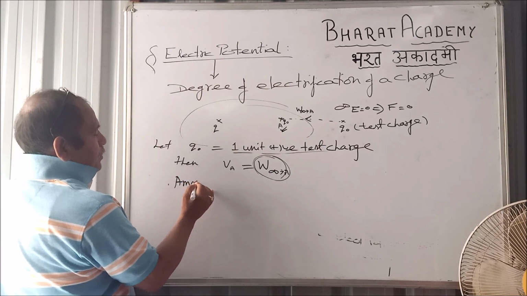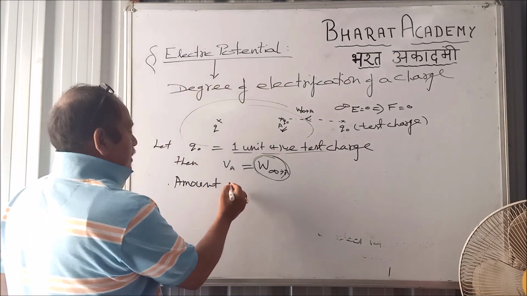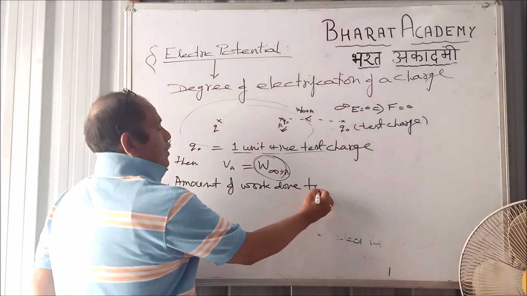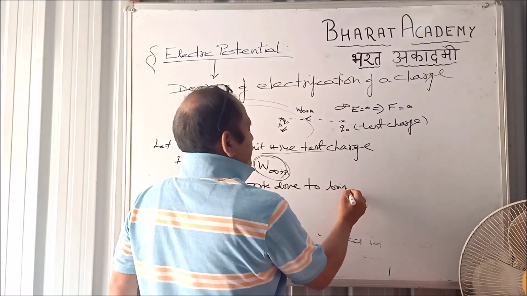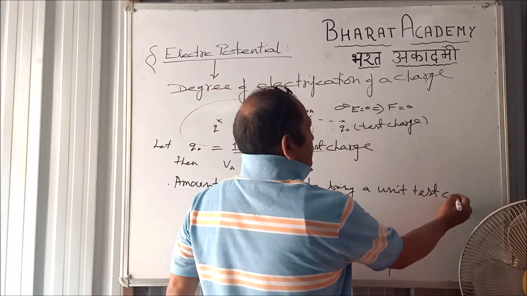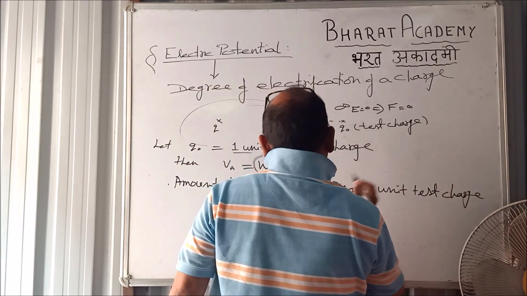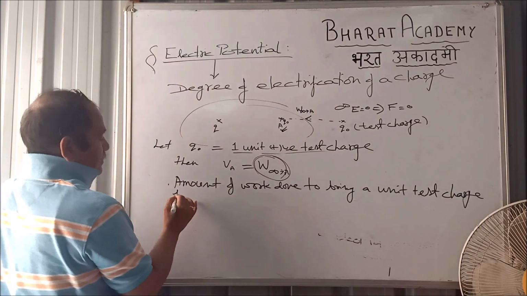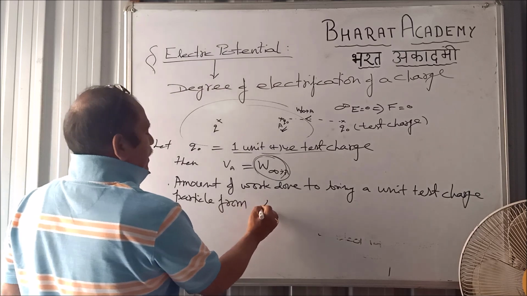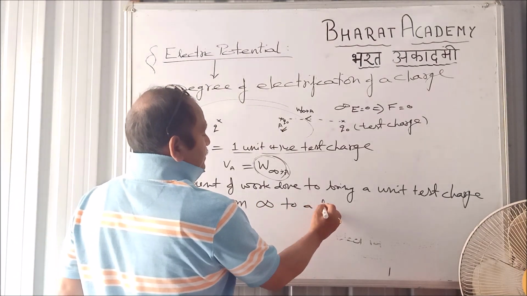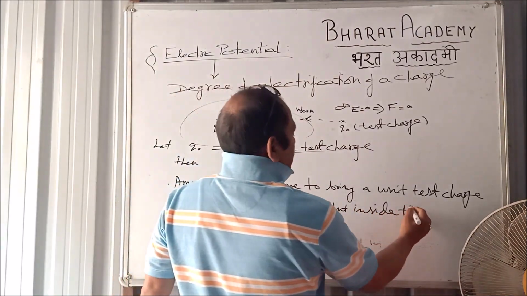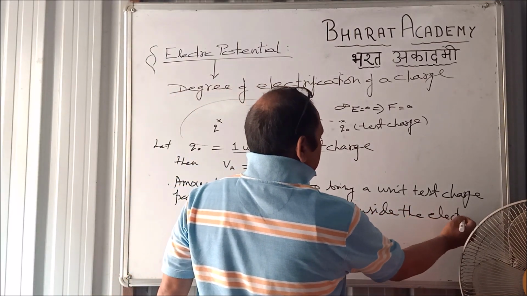As you people might be noting it down, so I am just writing a bit of that. Amount of work done to bring a unit test charge particle. Simple definition.